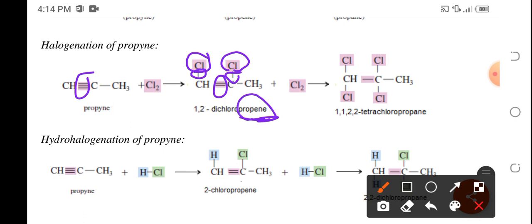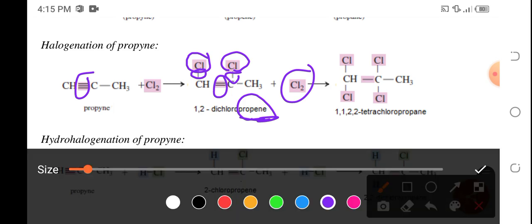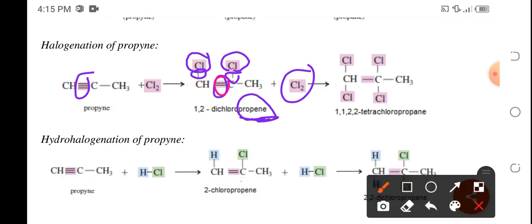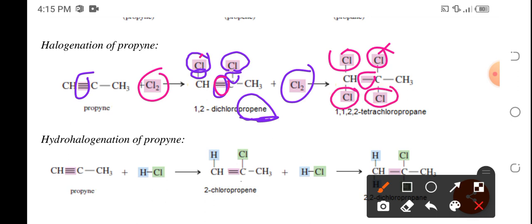However, this is now a dihalogenated alkene. The reaction needs another molecule of that halogen, and that double bond will now be broken to become a single bond. Originally, these are the two halogens previously added in the first reaction, but with the breaking of that double bond, it could now accommodate another addition of these molecules to this site of reaction.